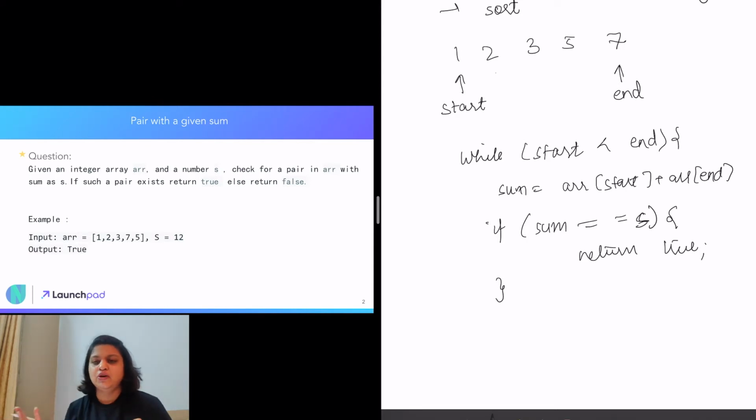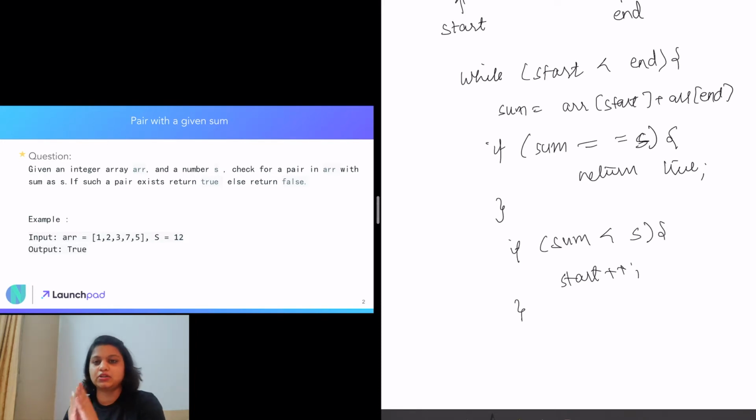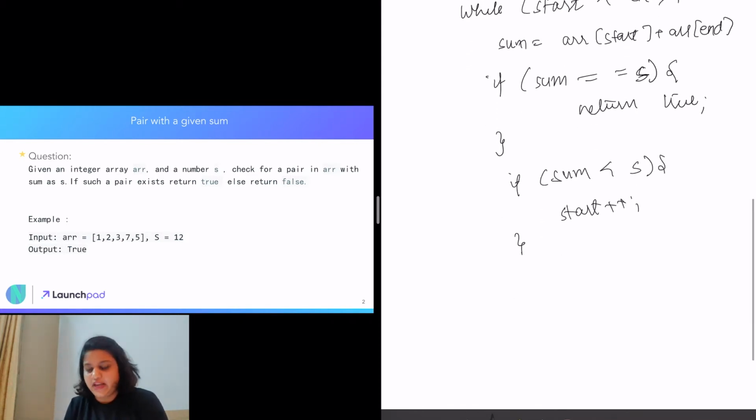because if the largest number is not able to make the sum equal s with the smallest number, then there is no other possibility. So in that case, if our sum is less than s, we just need to increase our start and go to the next smallest number. Maybe that number with the highest number can make the sum equal s.